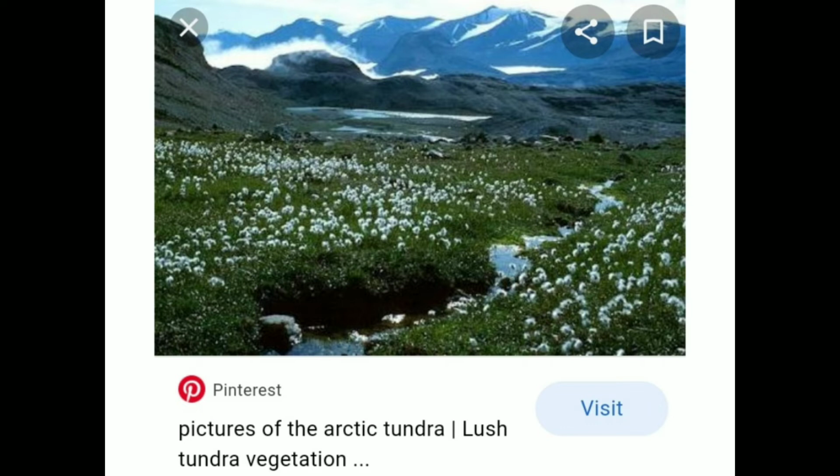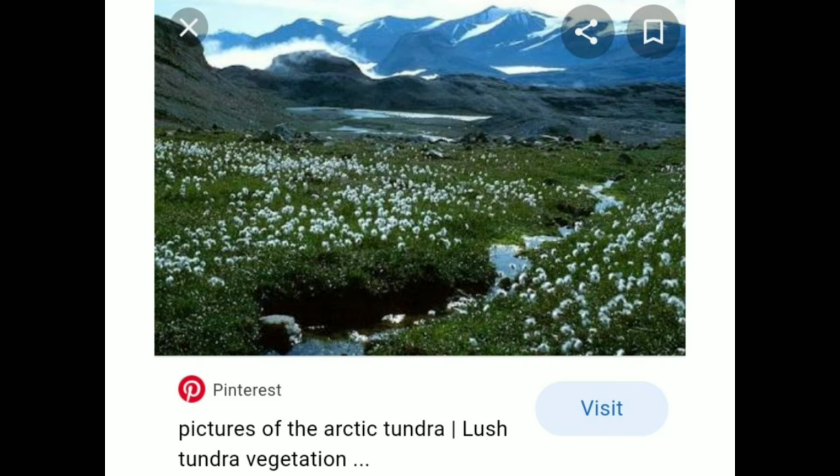They are not closely packed. The tundra region is found just below the ice caps. You can see in the image that icy areas are also seen on the mountainous side, and just below the icy caps of the Antarctic circle, this tundra vegetation is found.